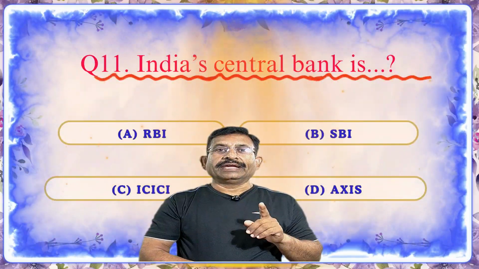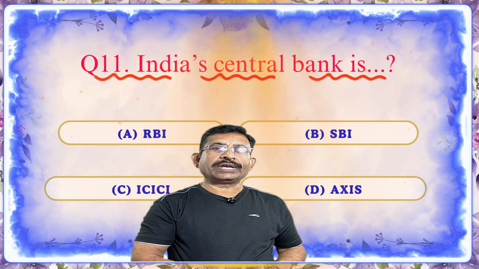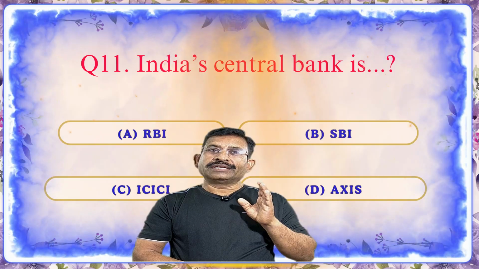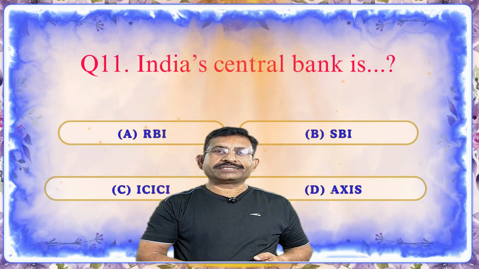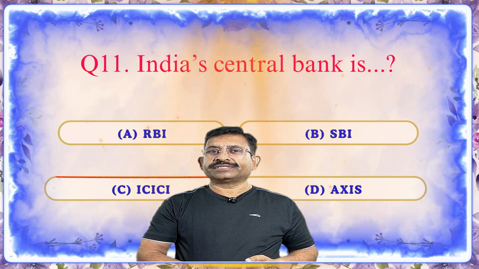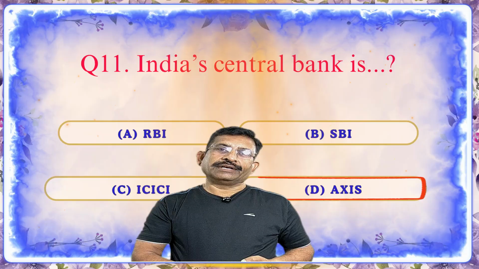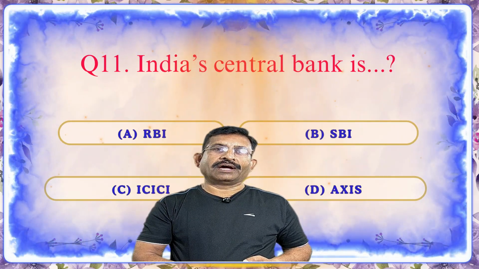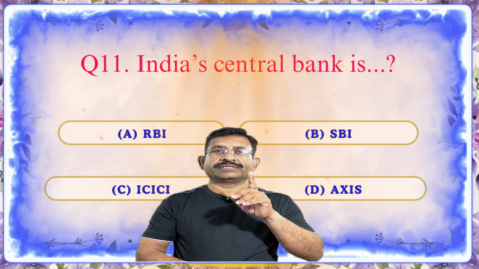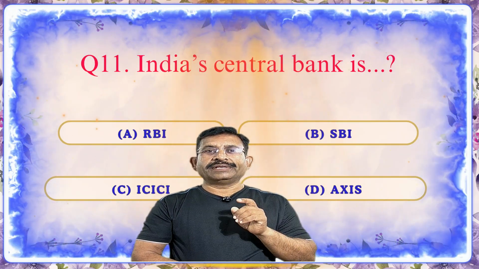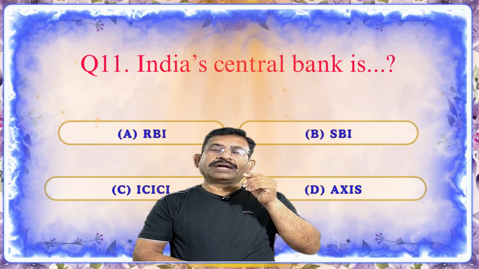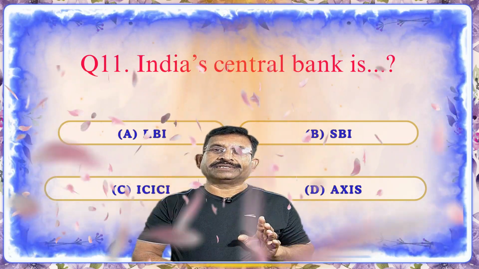Next question is, India's central bank is called dash dash. Which bank is the central bank called? A. RBI, B. SBI, C. ICICI, and D. Axis Bank. The answer is A, RBI. The Reserve Bank of India manages the country's money, bank transactions, and all financial updates.